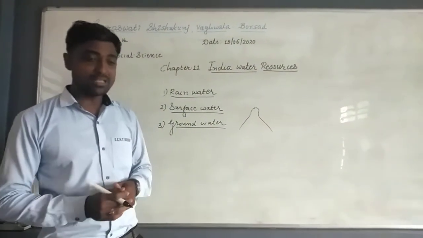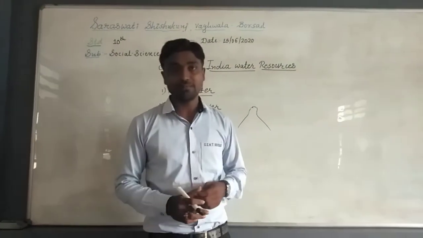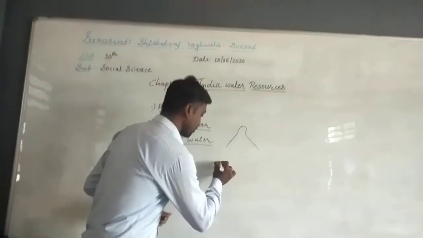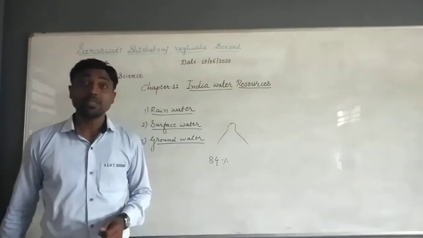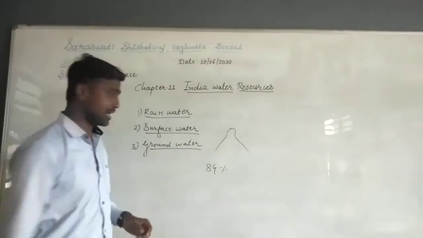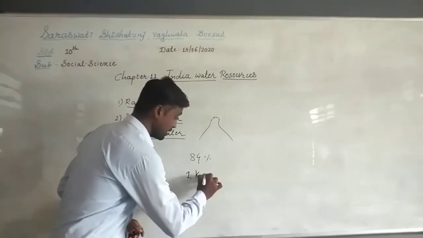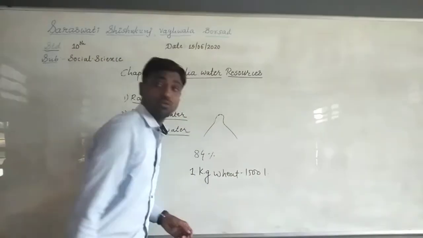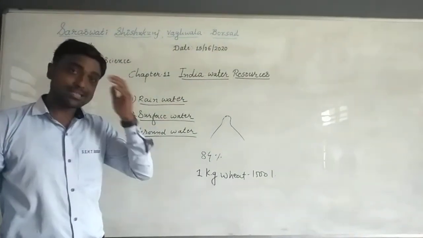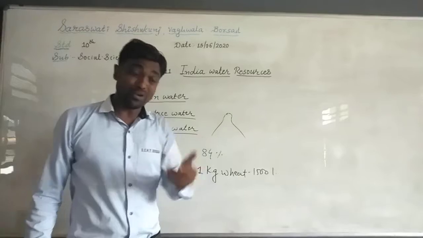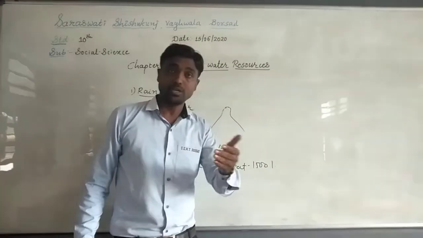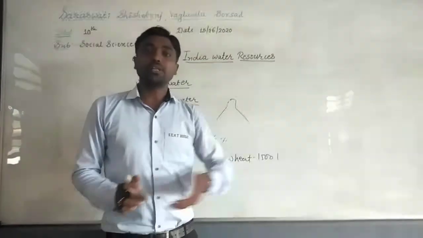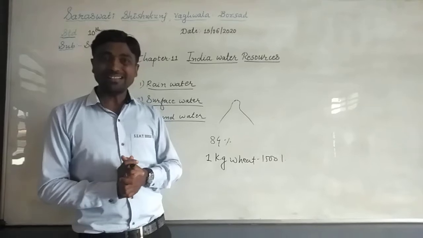Apart from this, we have discussed the water resources and their uses. If you remember, we discussed that a total of 84% of water is used for irrigation purposes. One more thing we discussed: if we want to grow 1 kg wheat, we require 1500 liters water. So you just think about that. Then if we want to grow all the national agricultural commodities, how much water we need? So that things we have discussed.